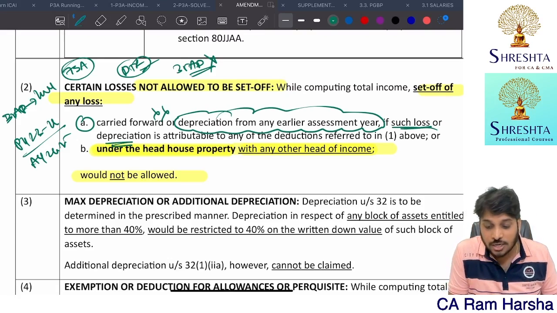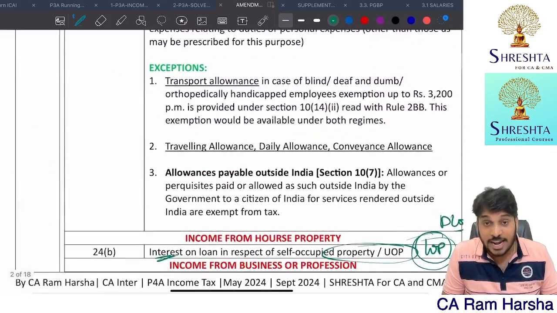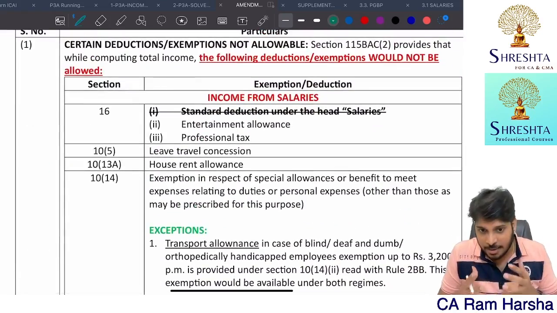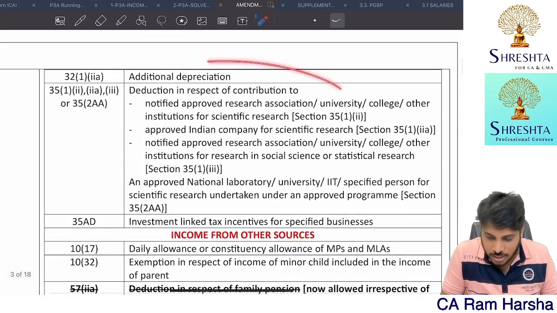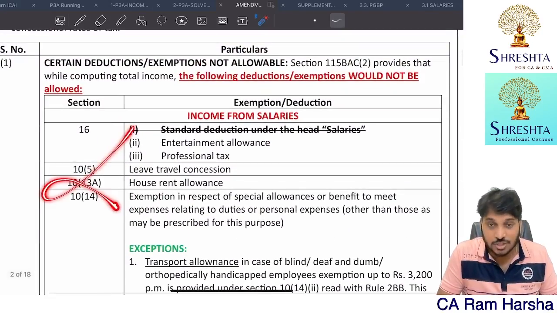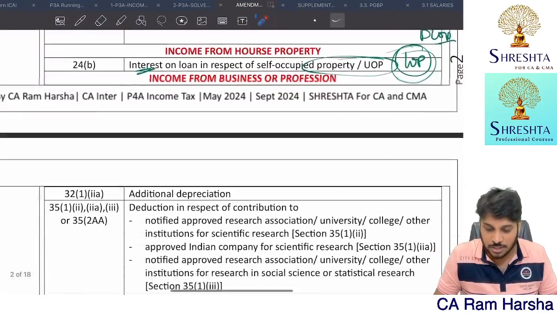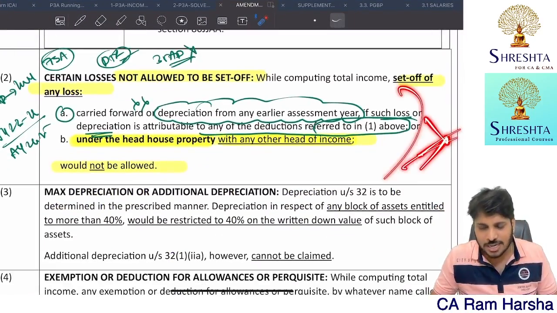If such loss or depreciation is attributable to the above. So if at all any loss is there in a particular head of income, PGBP is the only head where loss is possible. In salaries, loss is not possible. In house property, of course, the loss is clearly discussed here.